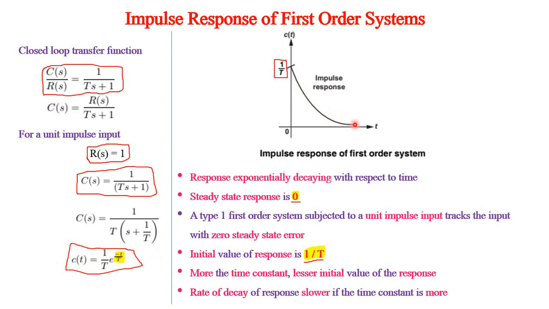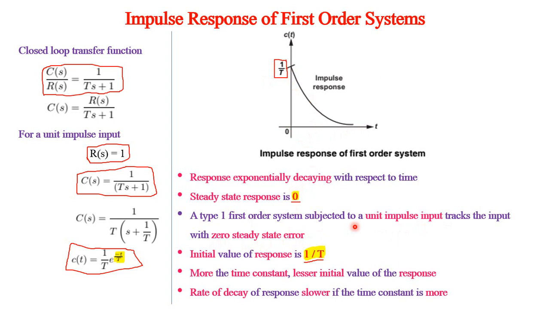Therefore again output tracks the input with 0 steady state error, because impulse input, ideally speaking, at t equal to 0 it is 1, thereafter it is 0. So it is going to follow that. So when you substitute t equal to 0 in this expression, this will become e power minus 0 which is 1, so 1 by t. So 1 by t is the initial value of the response. So steady state response is 0, which I already said. So therefore a type 1 first order system subject to unit impulse input also tracks the input with 0 steady state error. So initial value of the response is 1 by t.